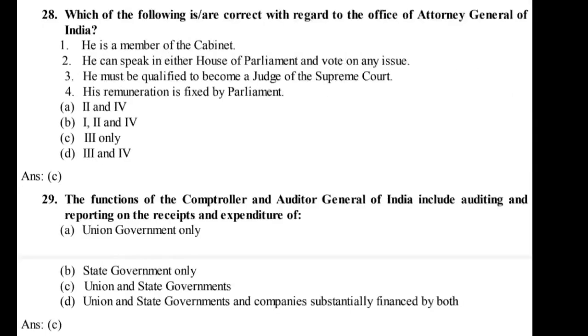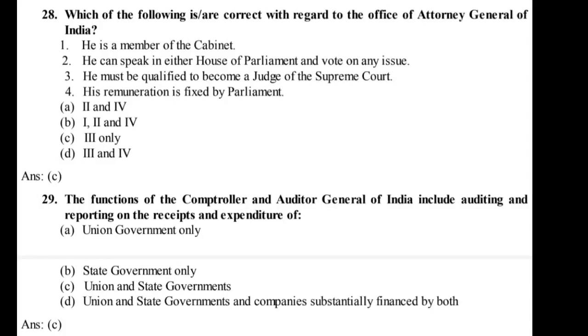Ans. A. 28. Which of the following are correct with regard to the office of Attorney General of India? 1. He is a member of the Cabinet. 2. He can speak in either House of Parliament and vote on any issue. 3. He must be qualified to become a judge of the Supreme Court. 4. His remuneration is fixed by Parliament. A. 1 and 4. B. 1, 2 and 4. C. 3 only. D. 3 and 4.